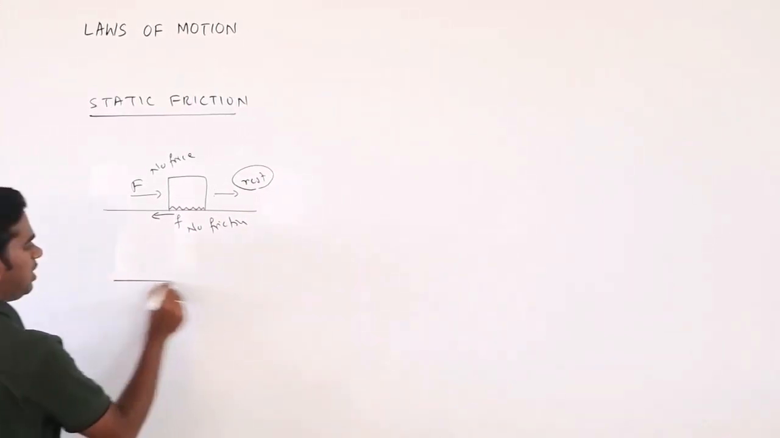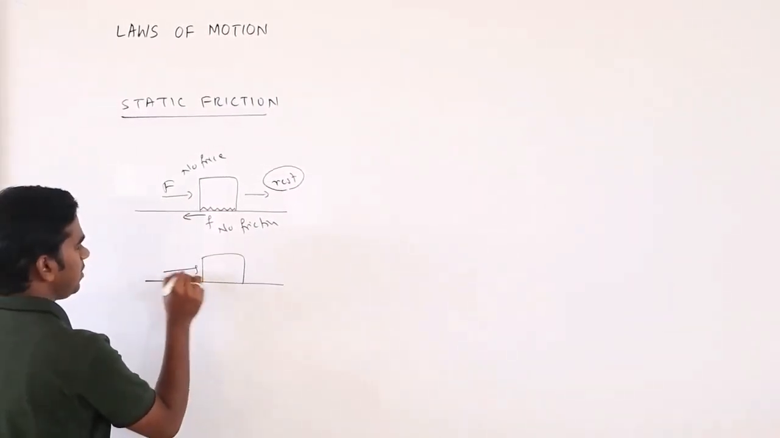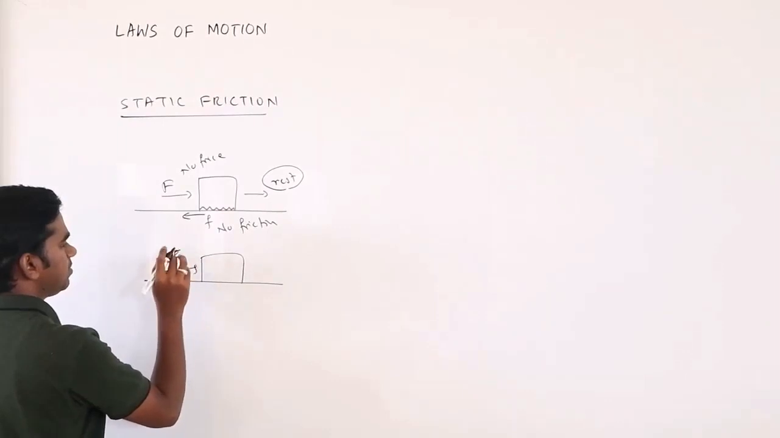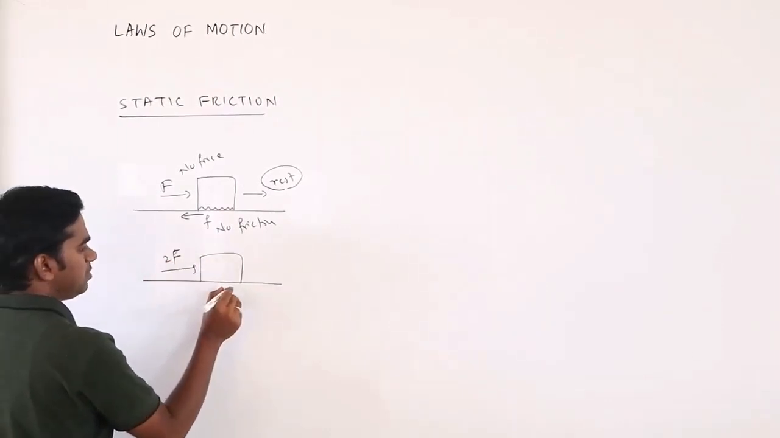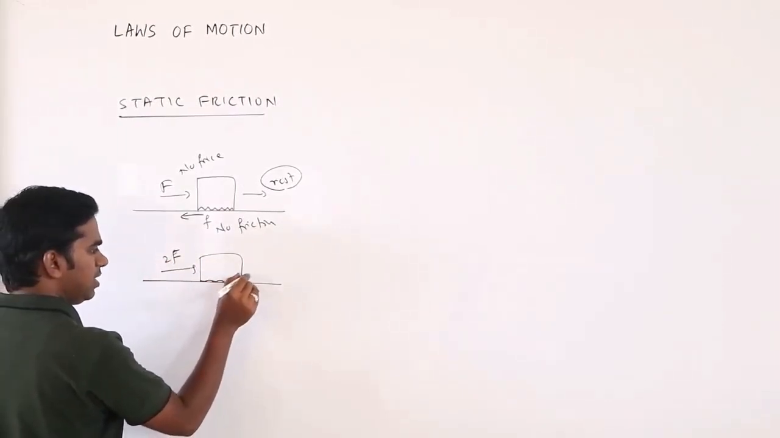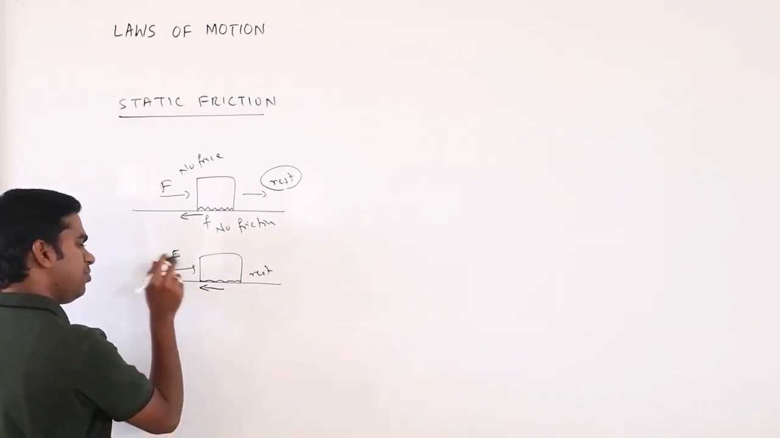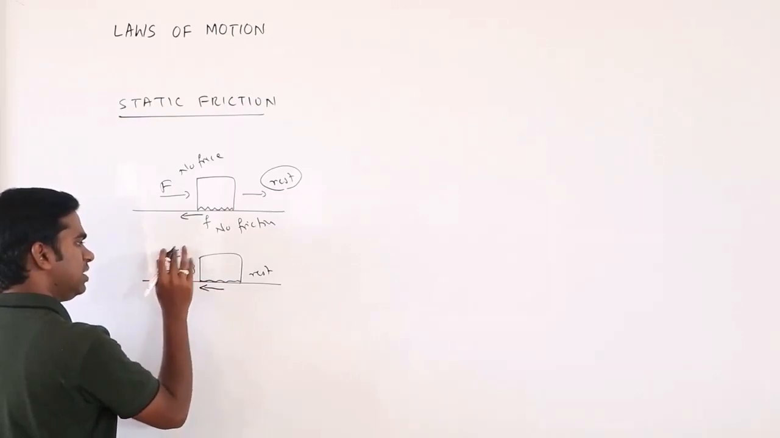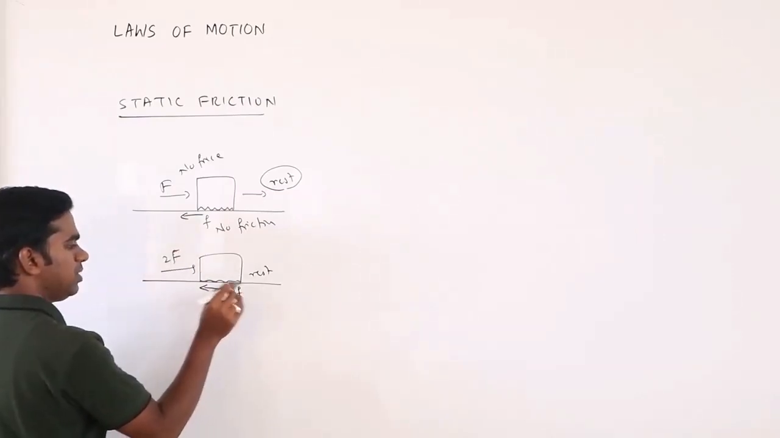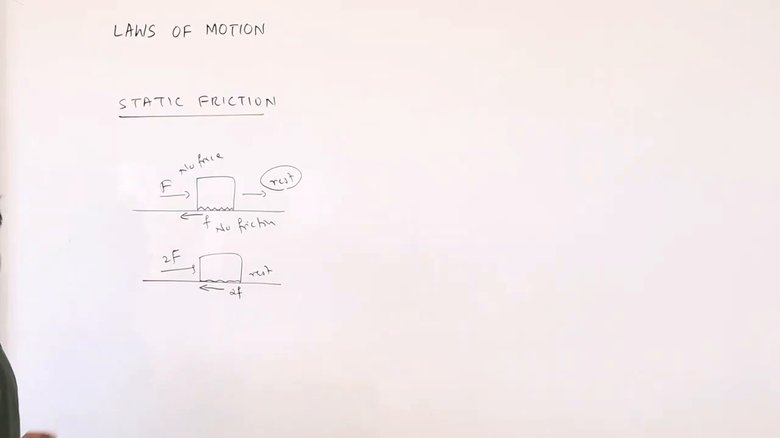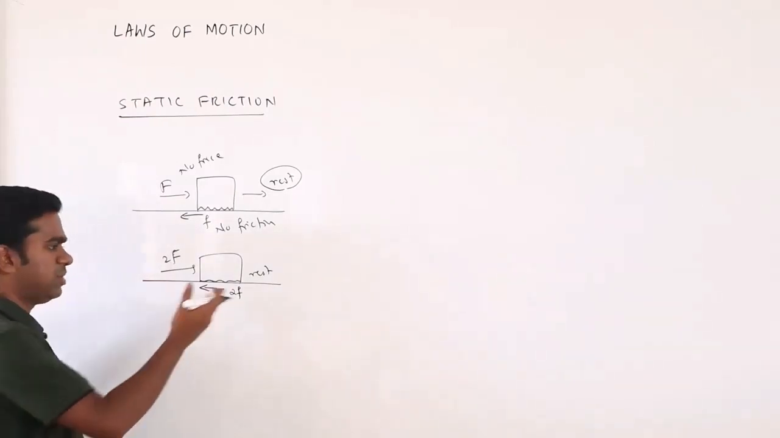Now what will happen if you increase the force? You make it 2F. Even though you apply 2F, what is happening? The body remains at rest only. That means the frictional force will also increase as you increase the applied force. So this will also become 2F, up to some value. After that, when you apply a large force, obviously it will move.